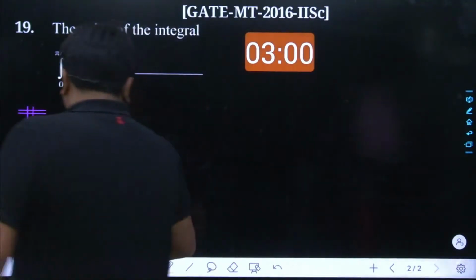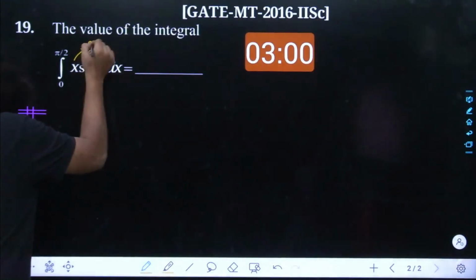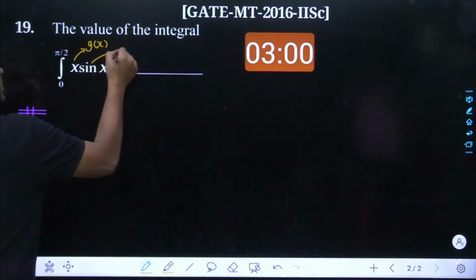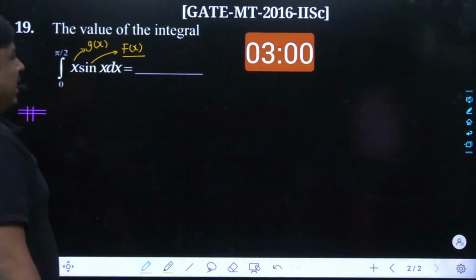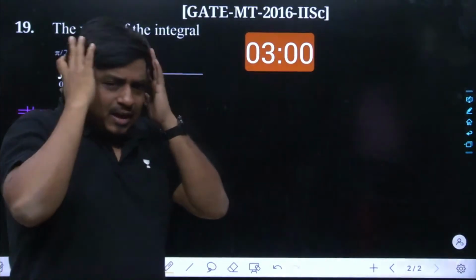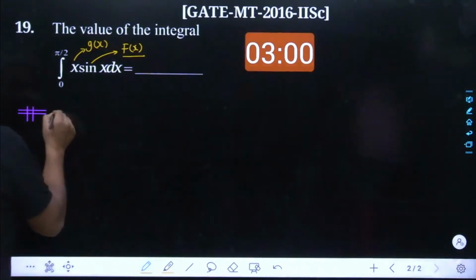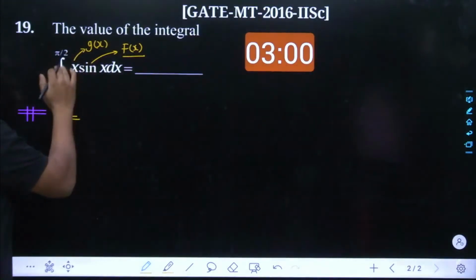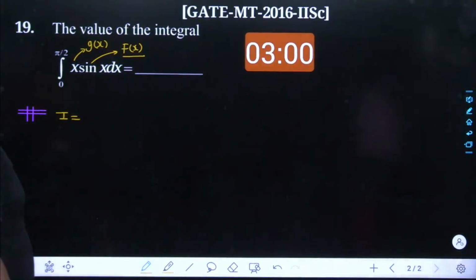So obviously we are going to take this as g of x, for which the differentiation will take place, and sine of x as f of x, for which the integration will take place. And anyways, the part of integration and differentiation I am going to do within the brain itself. See what happens once you take its integrand. Definitely you have to solve this integration using integration by parts, and at the end of the day we will be keeping its upper limit and lower limit.